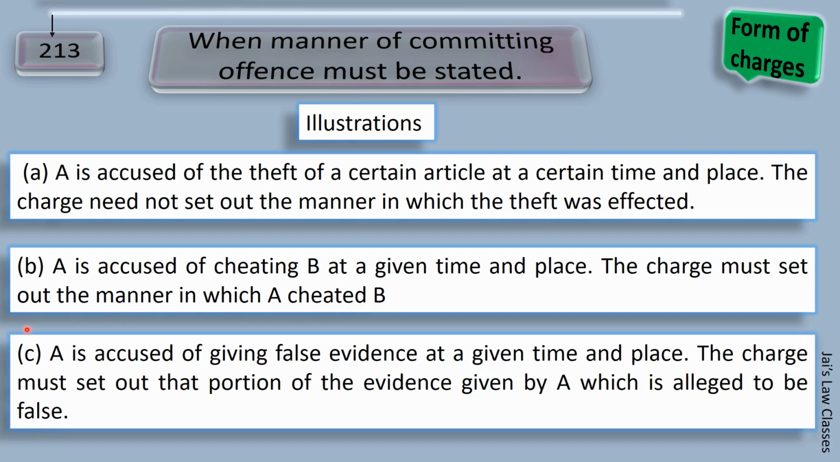Next. A is accused of giving false evidence at a given time and place. The charge must set out that portion of the evidence given by A which is alleged to be false. See, this is where we have to apply our mind. We cannot just say that false evidence was given at this date and time. How will the accused know which false evidence? So we have to state that. This is what it's explaining, so that the accused can prepare his defense accordingly.